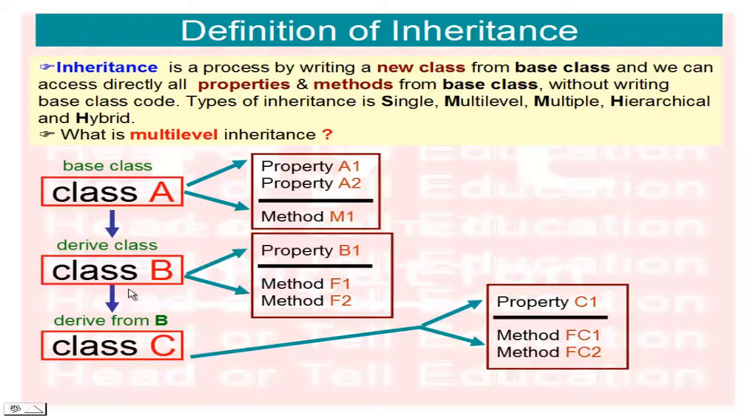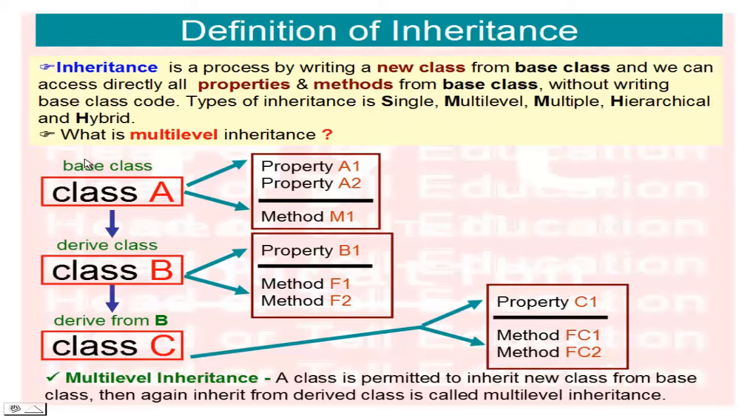Again we need some more functionality, so I derive a class from B. I give it the name class C and add the property C1 and methods FC1 and FC2. So I have given additional functionality and properties to class C. So the main class is base class A, then I derive class B, and then again derive class C. This is inheritance.